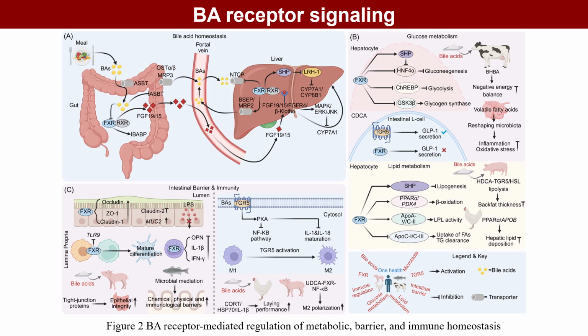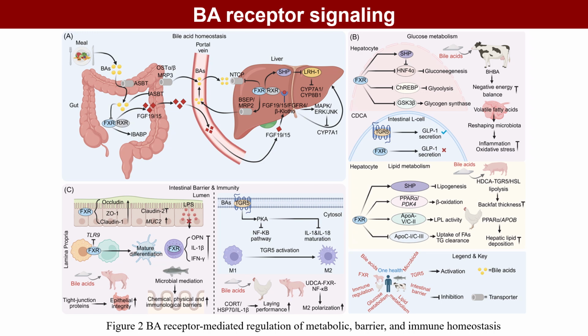After meals, bile acids are reabsorbed in the intestine through ASBT, exported via OST-alpha-beta and MRP3, returned to the liver through portal circulation, and taken up by NTCP. Hepatic and intestinal FXR activation induces SHP and FGF19/15-FGFR4-beta-Klotho signaling, thereby suppressing CYP7A1 and CYP8B1 and maintaining bile acid